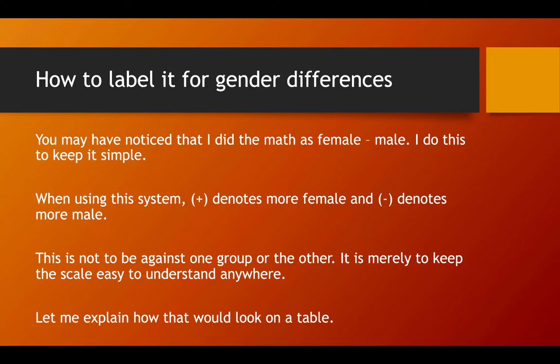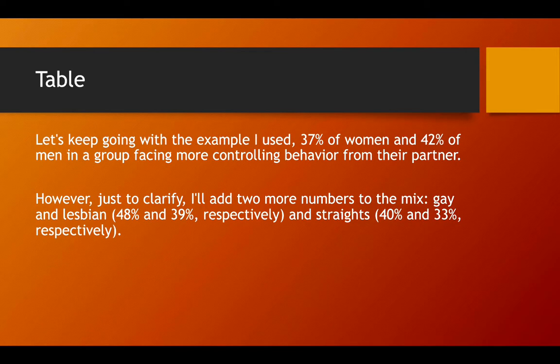How to use the scale. How to label it for gender differences. You may have noticed that I did the math as female minus male. I do this to keep it simple. When using the system, positive numbers denote more female and negative numbers denote more male. This is not to be against one group or the other, it's merely to keep the scale easy to understand anywhere. Let me explain how that would look on the table.